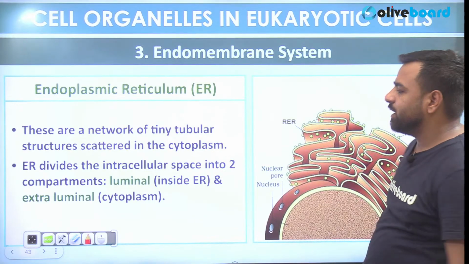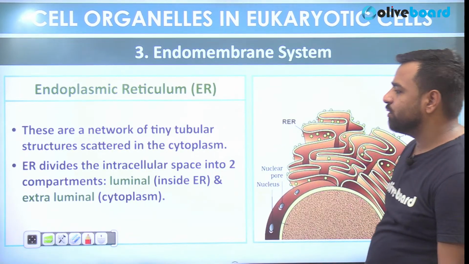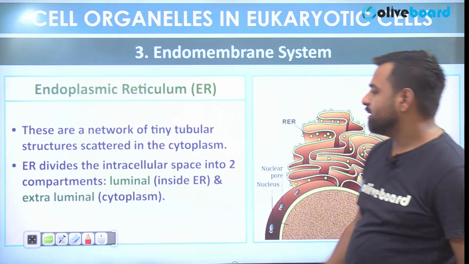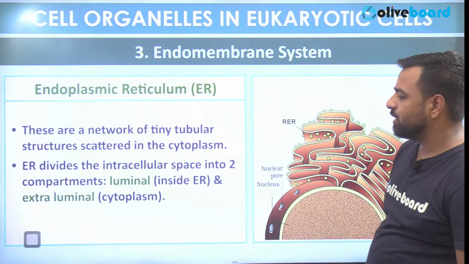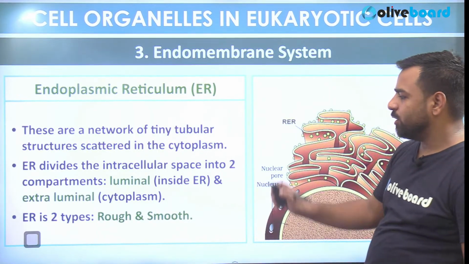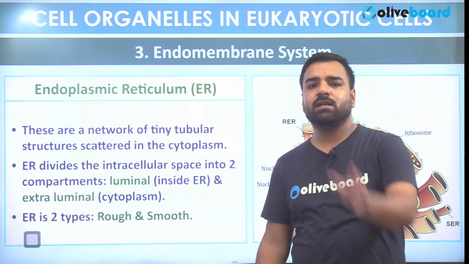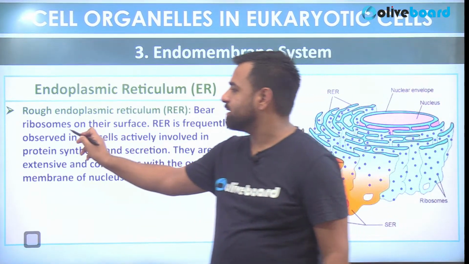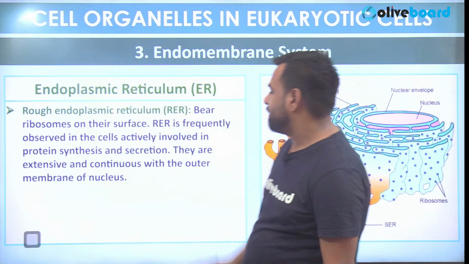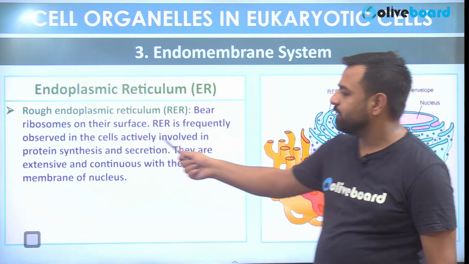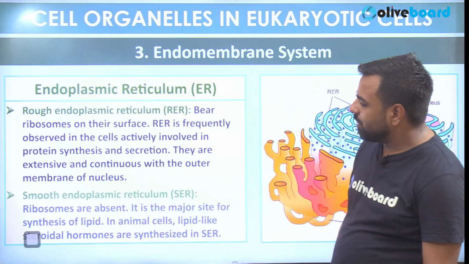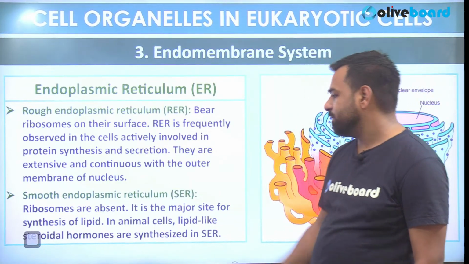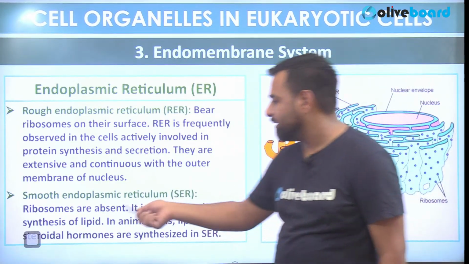The endoplasmic reticulum divides the intracellular space into two compartments: the luminal, that is inside the endoplasmic reticulum, and the extraluminal, that is the cytoplasm. The endoplasmic reticulum also has two types, rough and smooth. The rough endoplasmic reticulum bears ribosomes on the surface, as discussed, and is involved in protein synthesis and secretion. The smooth endoplasmic reticulum is the major site for the synthesis of lipids.